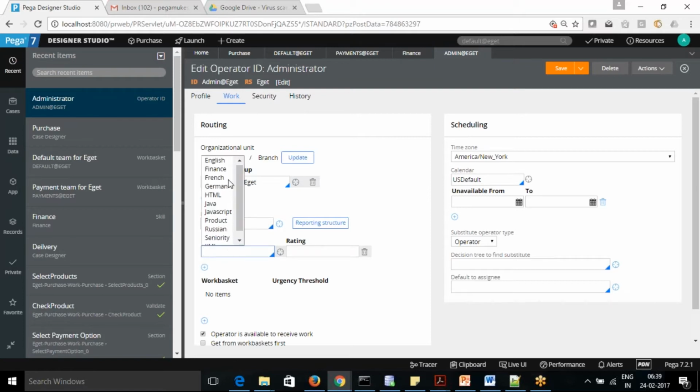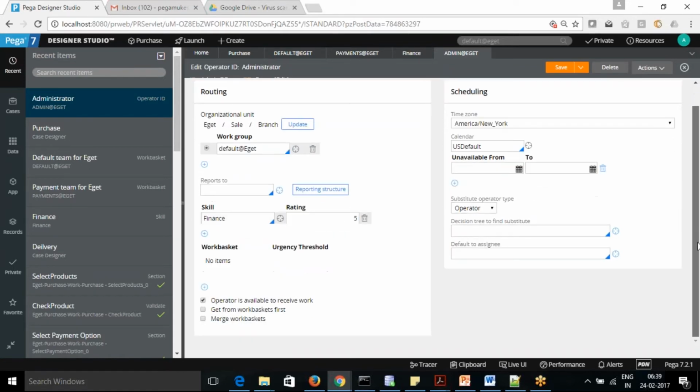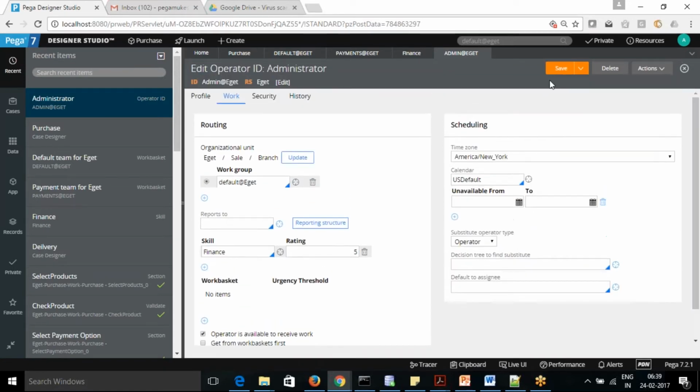So here you can see that I can add finance. I can give him a rating of 5 in finance. And this is the calendar, and this is the substitute. Who is the substitute, you are able to decide that. You want to decide it to operator, so you can check that out.